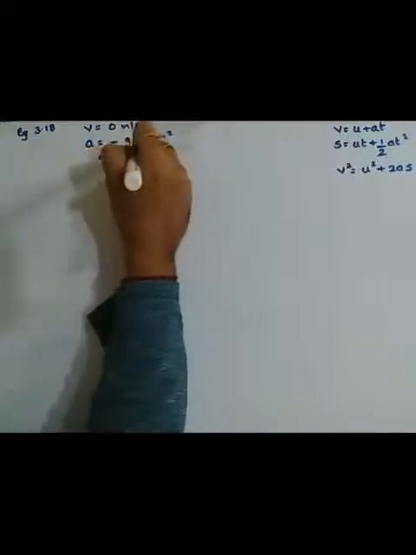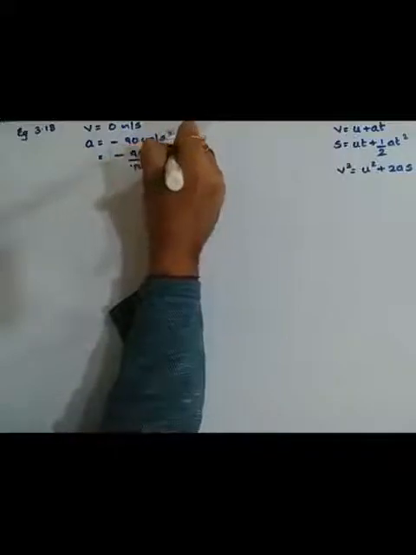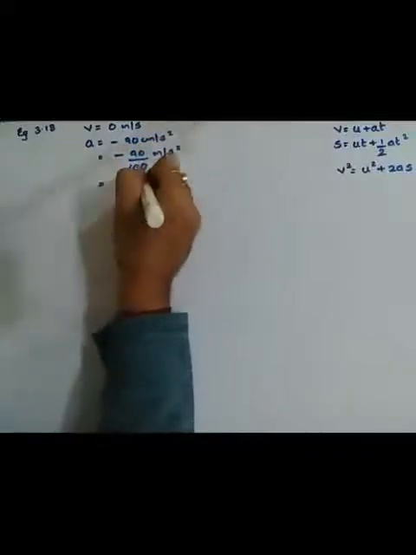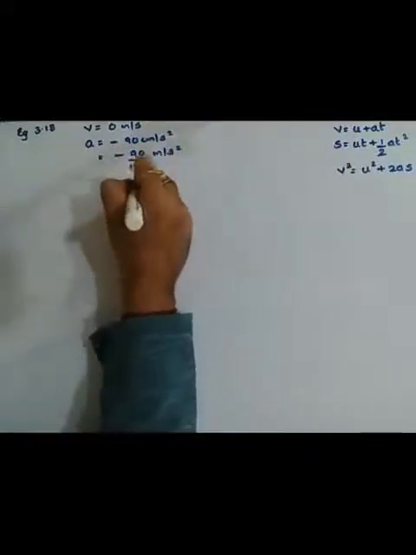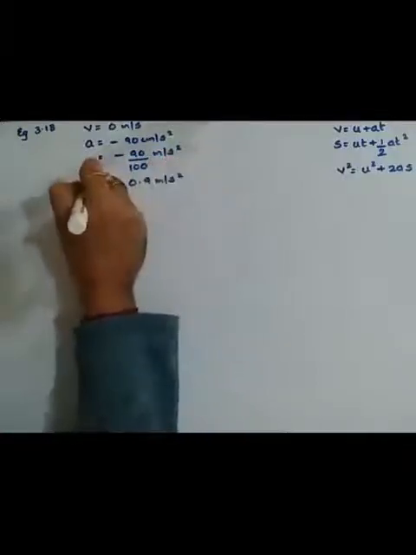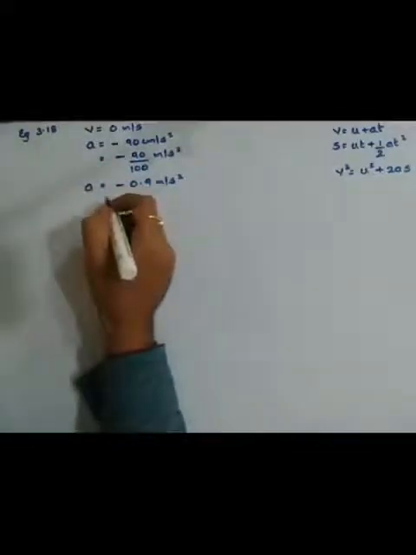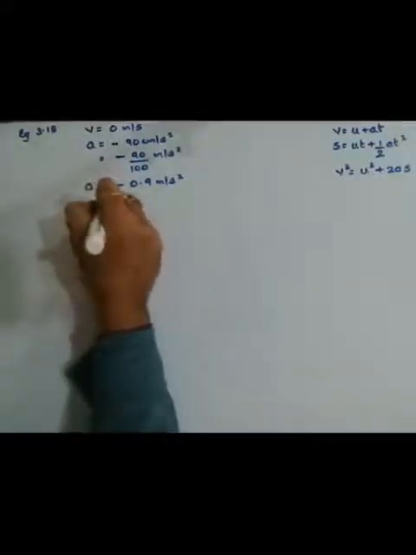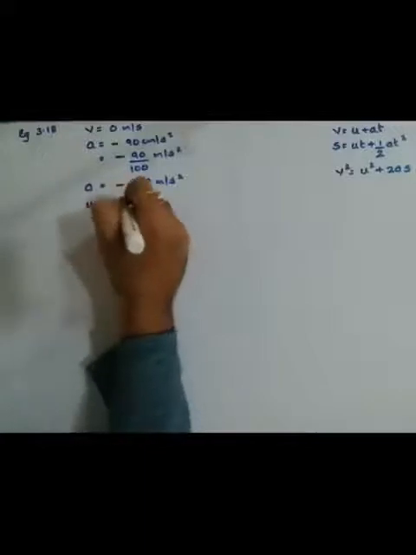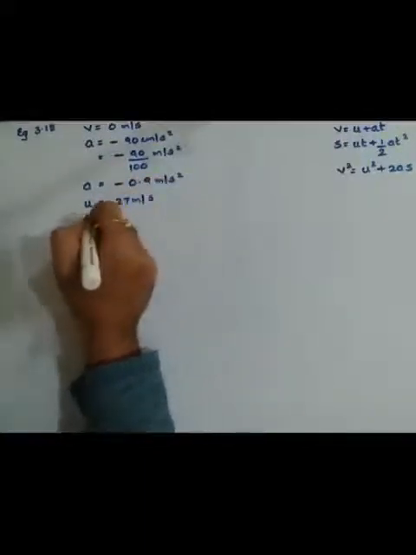Centimeters won't work, so first I convert it into meters. Dividing by 100 will make it meters per second square. So it would be 0.9 meters per second square. It will remain negative because retardation is mentioned. Now the car was already moving with an initial velocity of 27 meters per second. What distance will it cover before coming to rest?